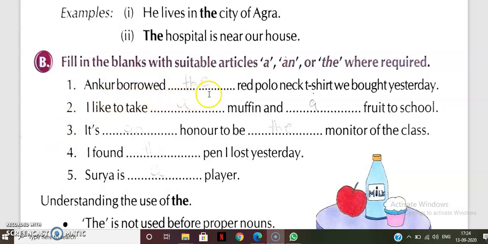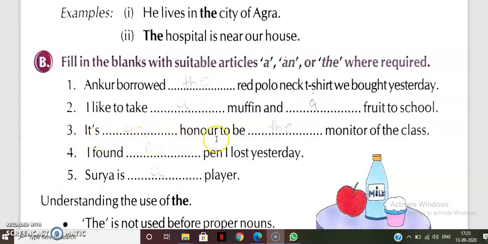Ankur borrowed dash red polo neck shirt we bought yesterday. So here are the red polo neck shirt. It is clear about the shirt, that is why it is written the. I like to take dash muffin and dash fruits. So here there is no information about which muffin or which fruit, that is why here is written a.